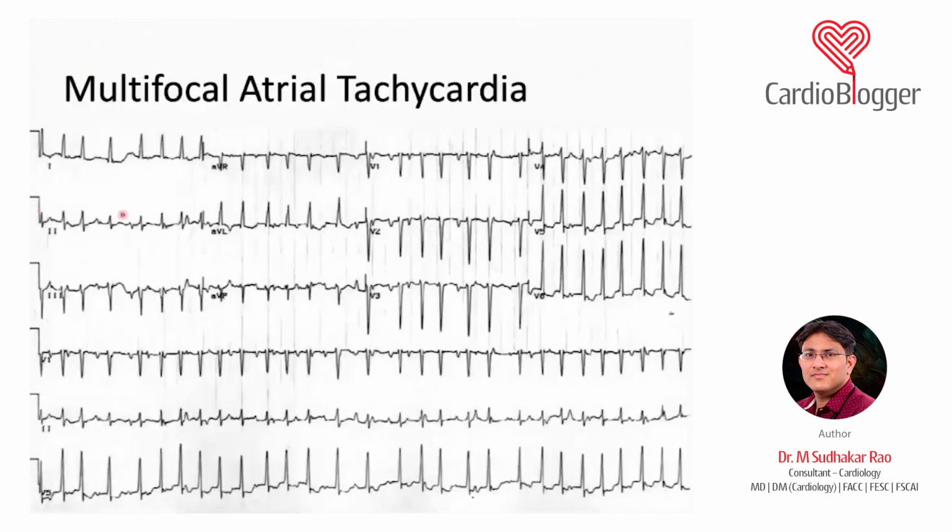And this ECG you can see. The most important thing is it is an irregular rhythm. You see an irregular rhythm, your first thought is you will call it atrial fibrillation. Don't make that mistake. Always look at the different morphologies of the PVO. So here you can see different morphologies of the PVO. You have multiple PVOs with different morphology, and that is why it is a multifocal atrial tachycardia. Most of the time you may not be able to give drugs like beta blockers because this will be a COPD patient. Try to give a calcium channel blocker. These are good drugs. Even digoxin can help in such cases.